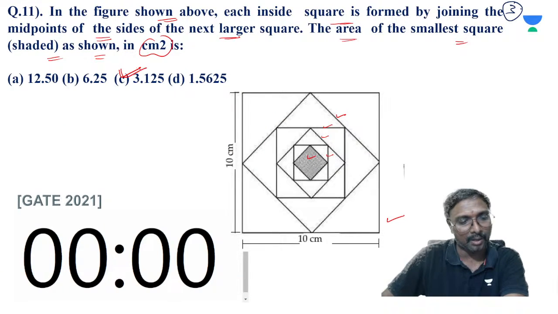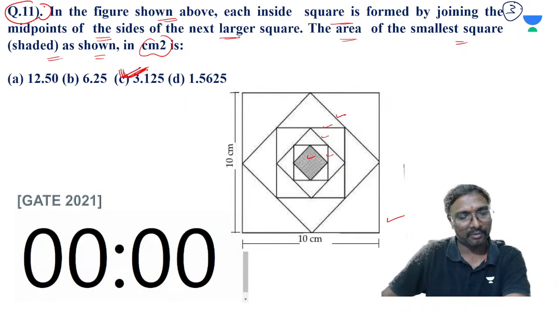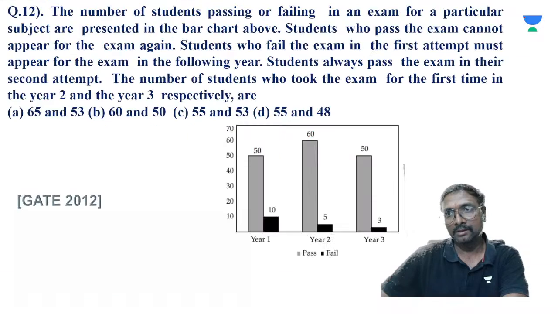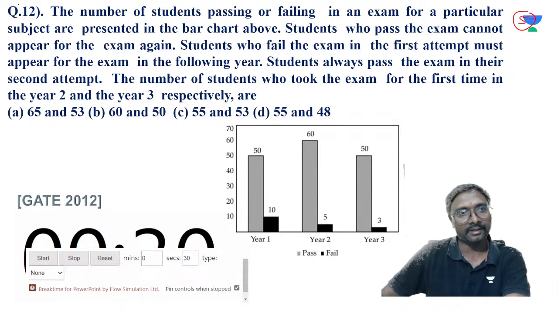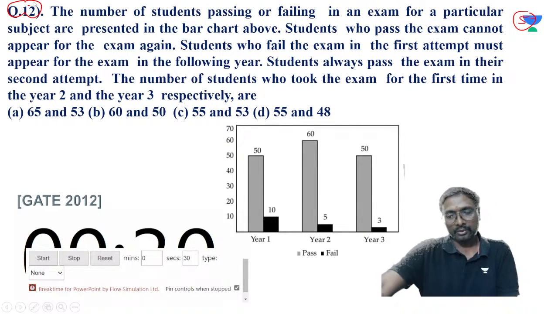Which option is correct? Option C will be the correct answer, absolutely. Is that clear? This was question number 11. Now I'll be moving on to the next question, question number 12. Try to solve this, all of you.